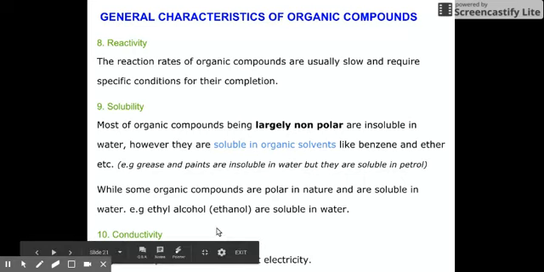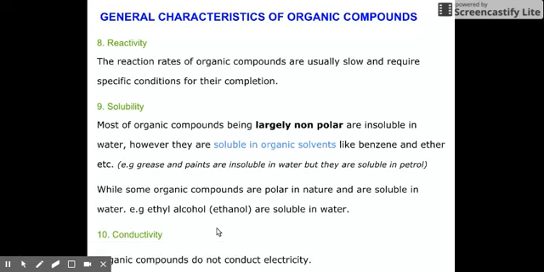Organic compounds really do not conduct electricity. The fact is that they're nonpolar, there's no unequal distribution of the electrons, and there are no ions present in organic compounds when you dissolve them. For those that are soluble in water, they may split, but it's very, very few or zero at all. So they don't have ions. Conductivity is very, very poor.